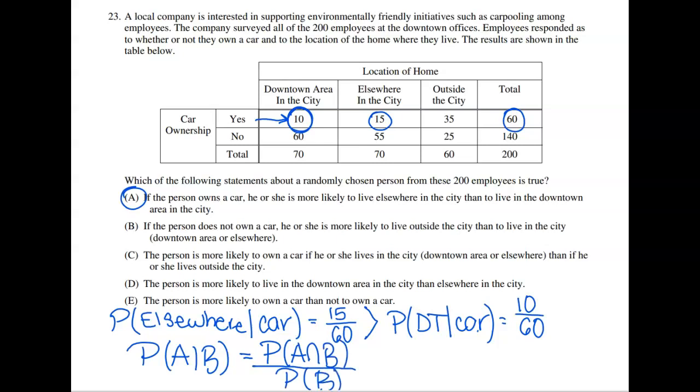We kind of lucked out on that one because A happens to be our answer. If A was false, then we would go to B and do the same thing. If the person does not own a car, he or she is more likely to live outside of the city. So we would say the probability they live outside given they don't own a car, and we would compare that to the probability they live in the city, given they don't own a car. And we'd have to just check all of these to see which one is true. But like I said, we lucked out. A was true for us.